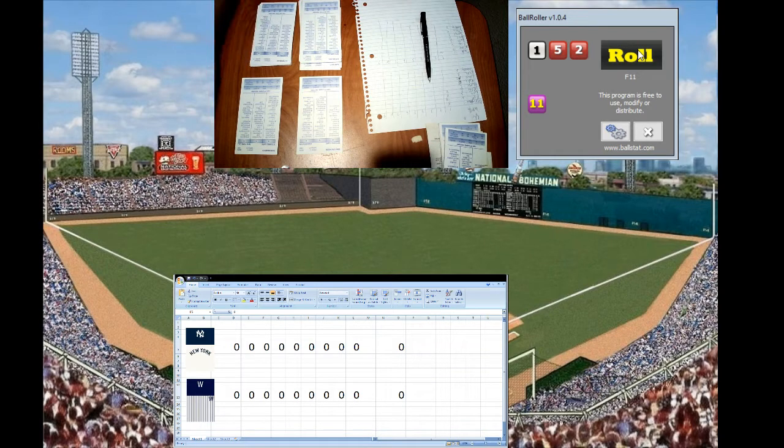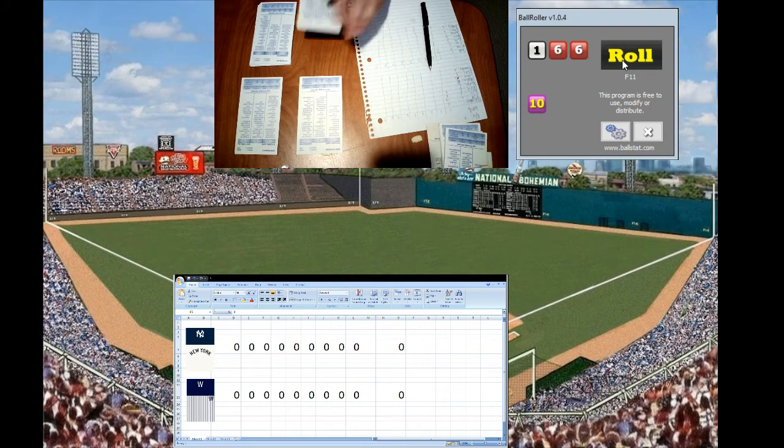So here's Clyde Milan. Runner on first, nobody out after the walk. Shawkey from the stretch. Here's the pitch, and that's going to be a 1-12, popped up to second. That's going to be Pratt makes the catch for the first out. Big first out there as Del Pratt came down with it.